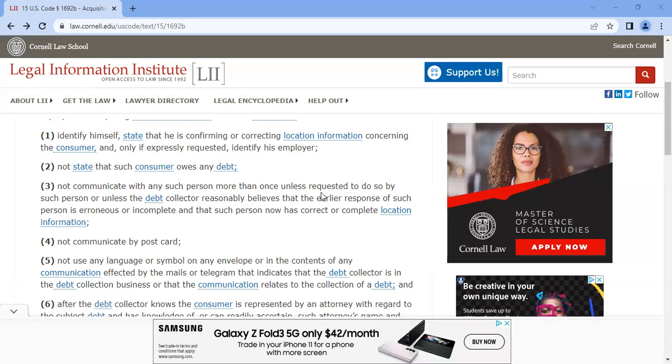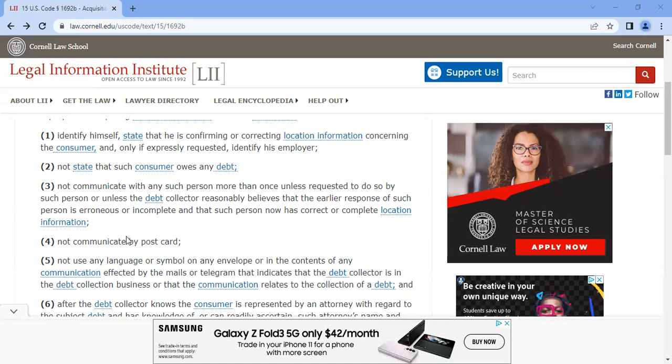Or if the debt collector feels that the information your auntie gave was erroneous or incomplete, then they may call back again to see if that person has that information. But if they keep calling multiple times without the request to do so, basically annoying your auntie or any other person besides you, then that would be non-compliance or a violation of this subchapter.